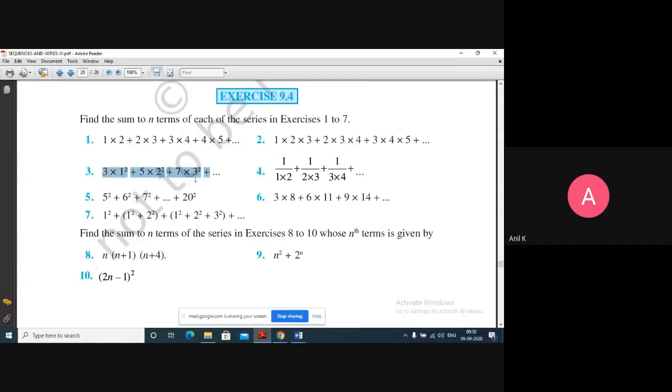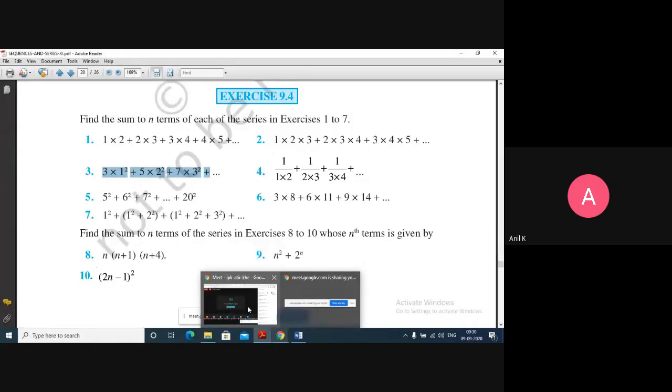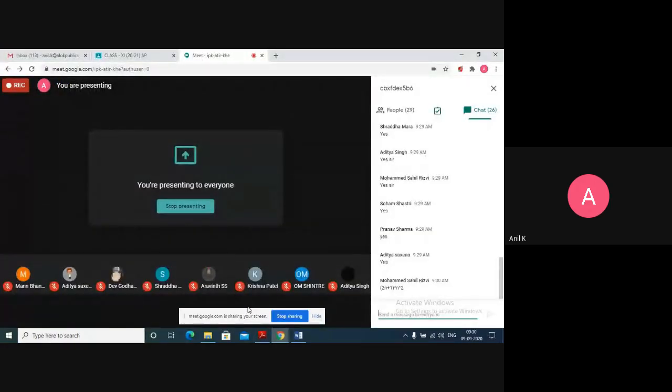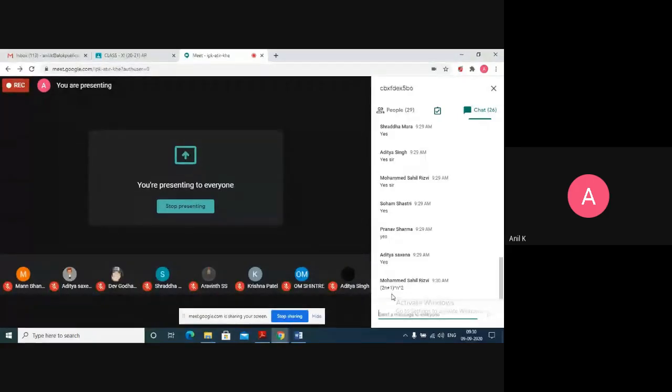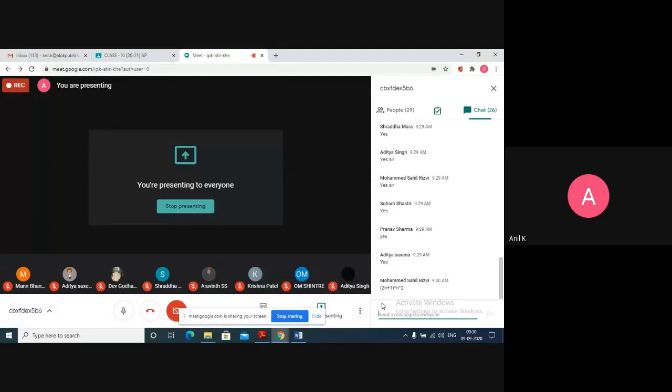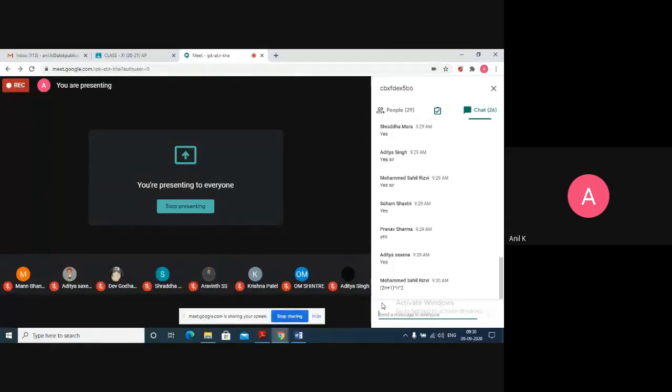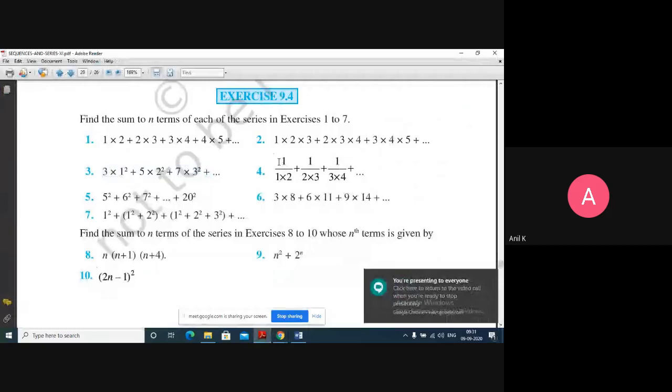How do you take this 3, 5, 7? What are those numbers? The odd numbers, Sahil. Your answer is correct. These are all the odd numbers, and every odd number can be written in the form of 2n plus 1. So we can write it as 2n plus 1 into n square, that is 2n cube plus n square. So we have to substitute the formula of n cube and the formula of n square. Like this for every question.